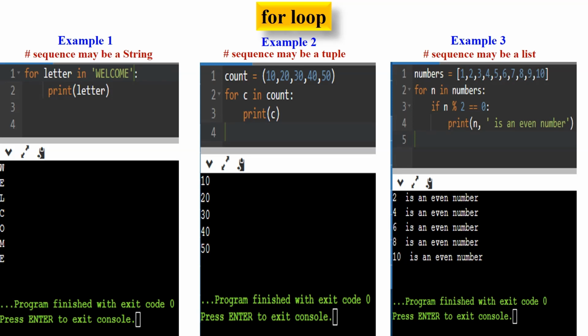After executing the code inside the loop body, the loop moves to the next iteration. In each iteration, the value of n is updated to the next element in the list. The loop continues this process until it reaches the end of the list numbers.